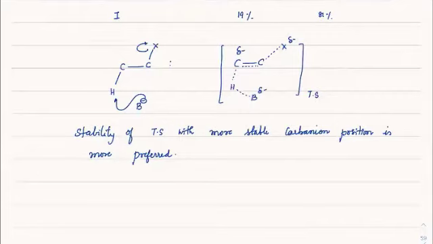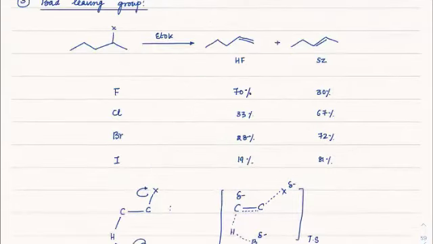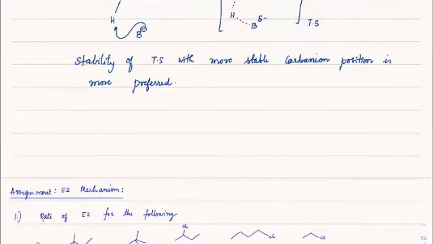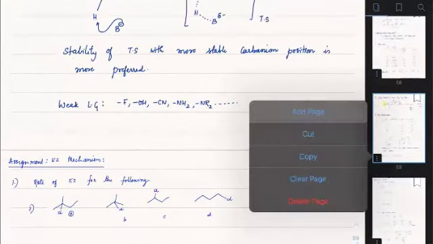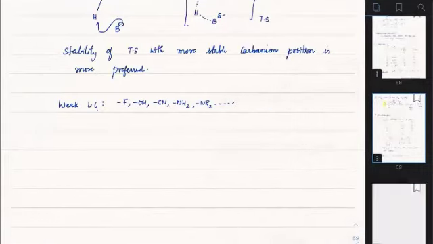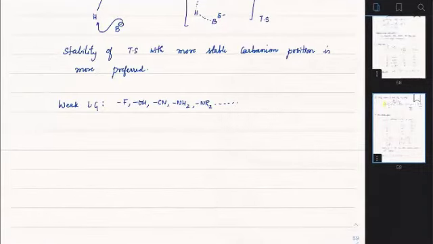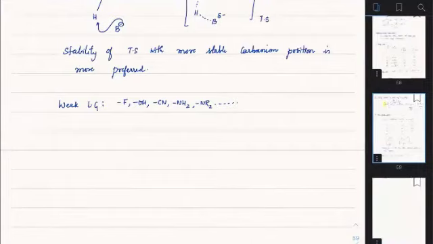So in case of fluorine, that is what is happening because fluorine is a very weak leaving group. So weak leaving groups. What are those weak leaving groups? Fluorine, OH, CN, NH2, okay, NR2. These are all weak leaving groups. They do not leave very easily. Okay. So because of this weak leaving group, we'll see this problem. I guess that is clear. Yes.